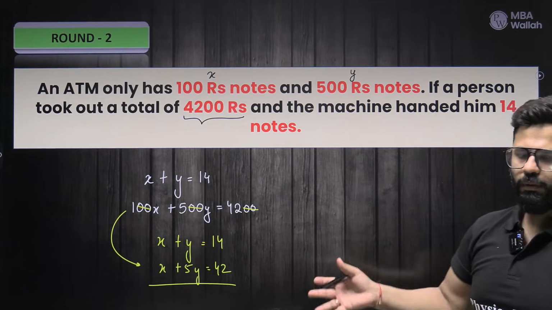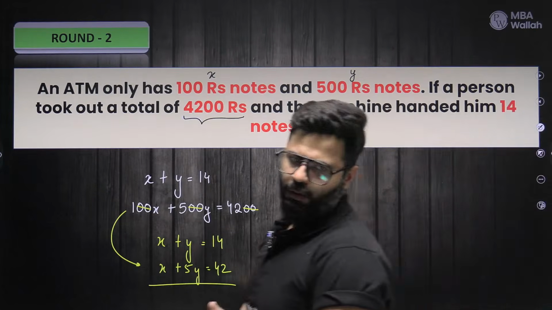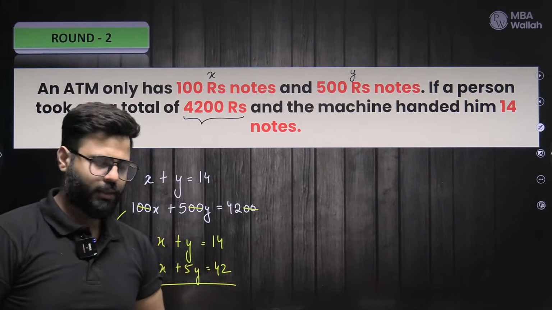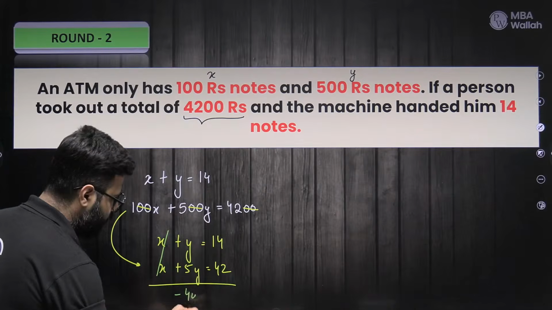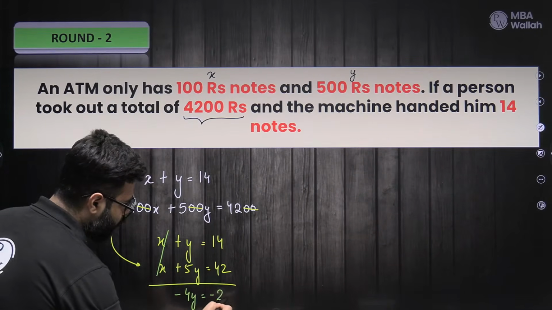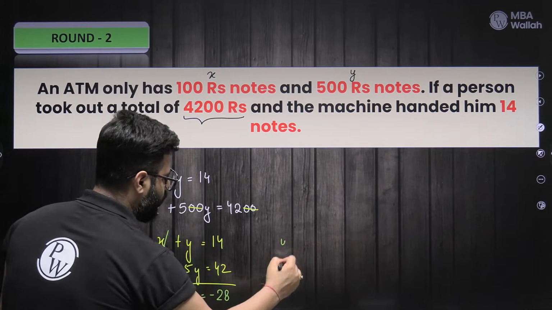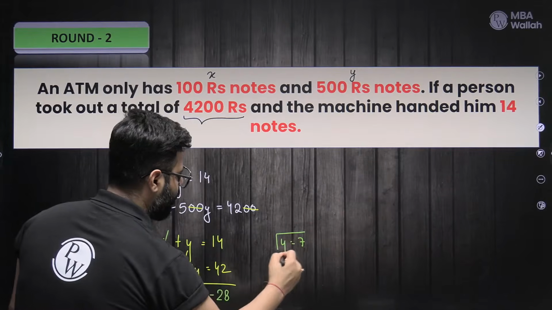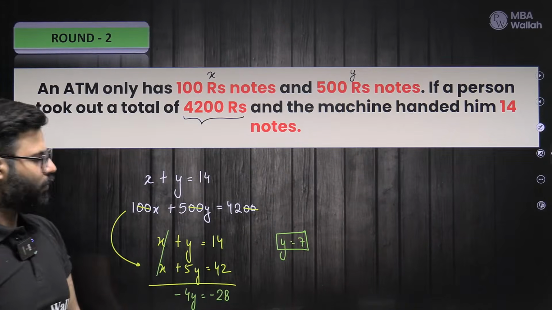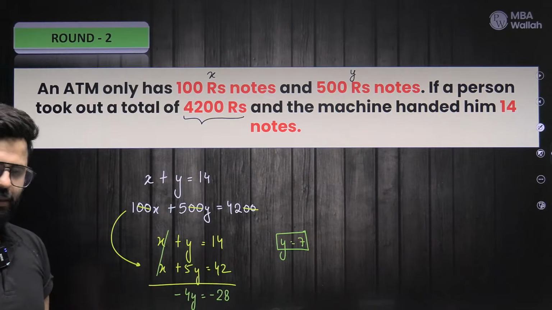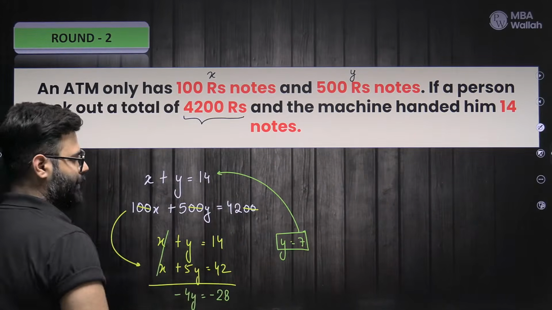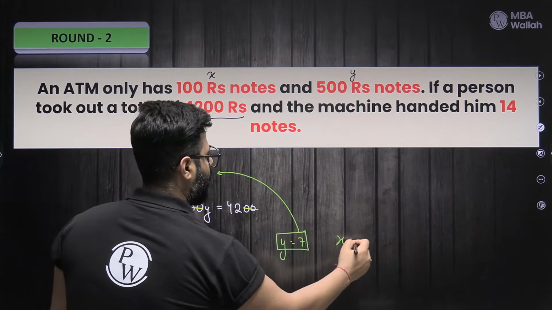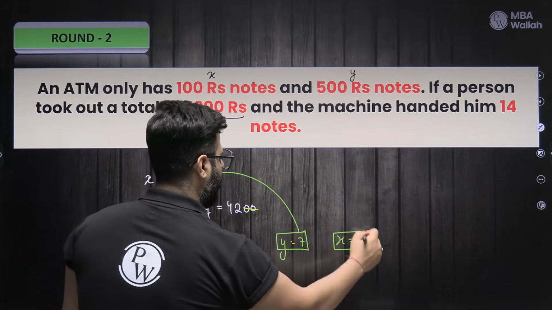Comfortable? What comes out? You eliminate. Good, Sangram. Nice. So if I go ahead and subtract, X cancels. Minus 4Y equals minus 28. I guess Y comes out to be 7, right? Everybody comfortable? Yes, give me a cheer. Y equals 7. We put it over here: X plus 7 equals 14, so X equals 7. If everybody is comfortable, give me a yes.